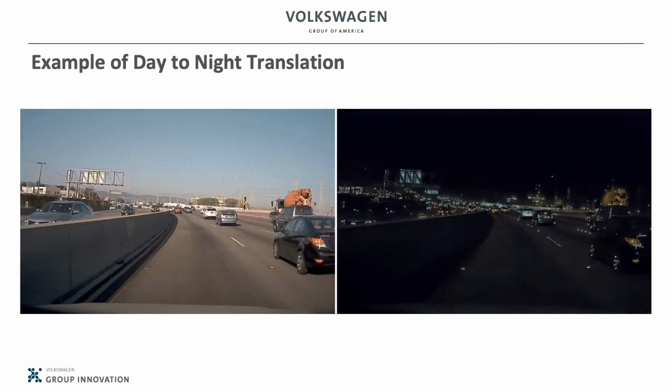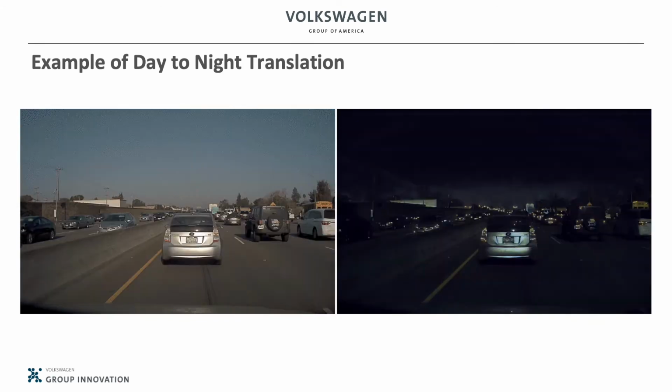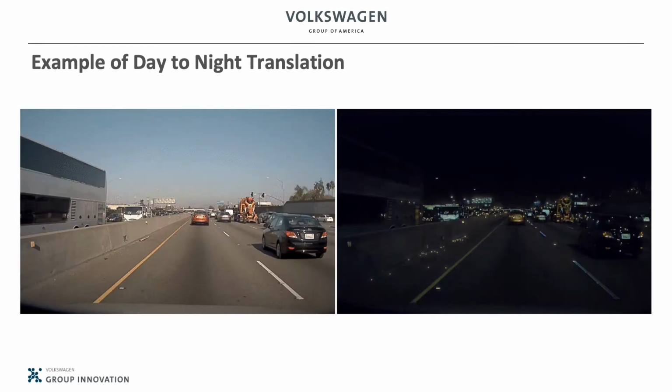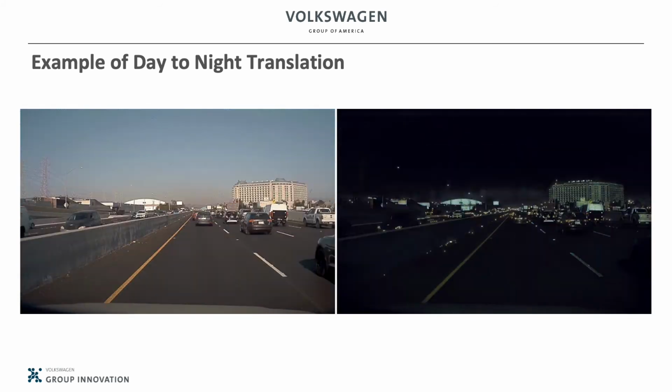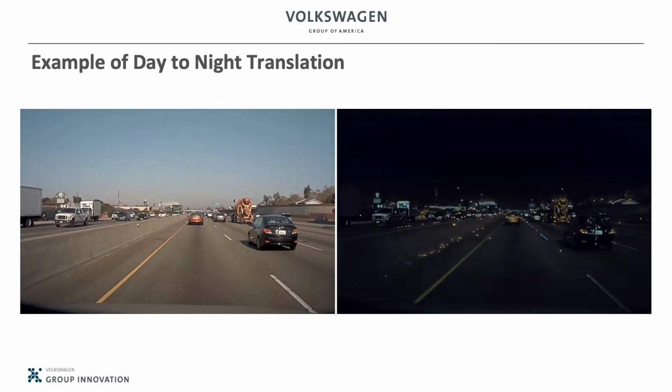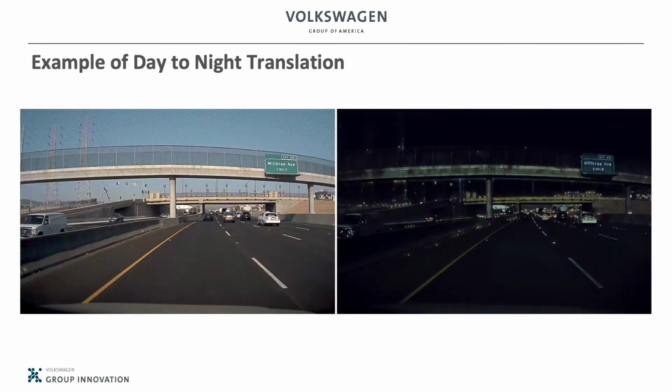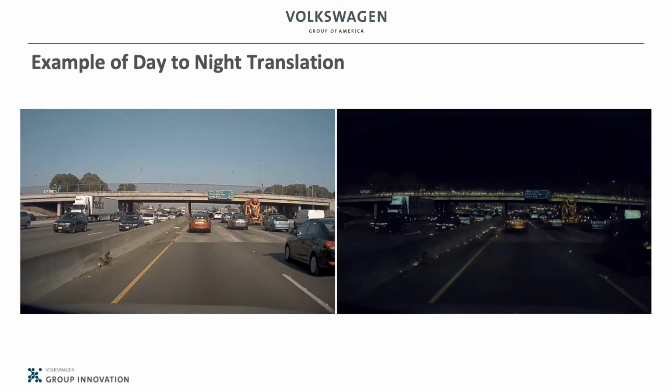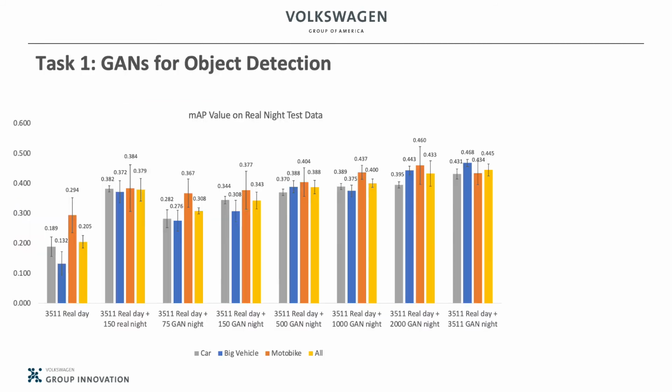This is an example of day-to-night translation using the trained CycleGAN. The details of objects were preserved in the night domain. Those night images were used to train a YOLO-V5 model for our task 1, that is the object detection. We trained a YOLO-V5 model with different combinations of real-day images and various amounts of GANnet images.